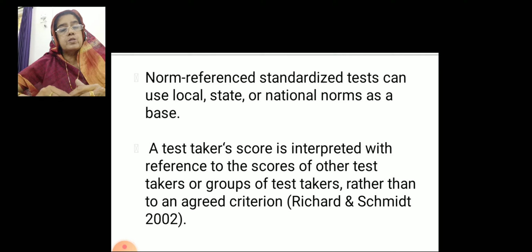Like that, we used to compare state level also. Who is the topper at the 12th standard examination in the state level? We compare her marks or his marks with other students. Then it will become the state norms. Then national level norms. For example, in the NEET examination, who stood first in district level, who stood first in the state level, who stood first in the national level, like that.